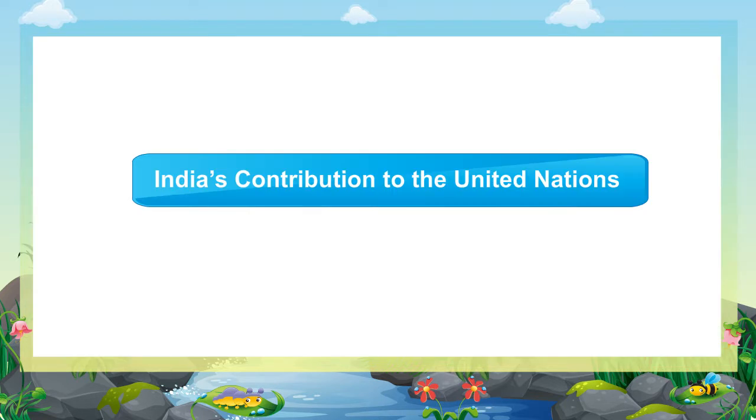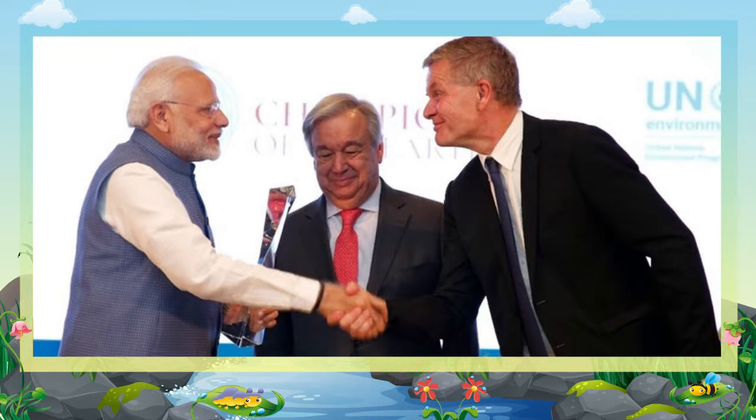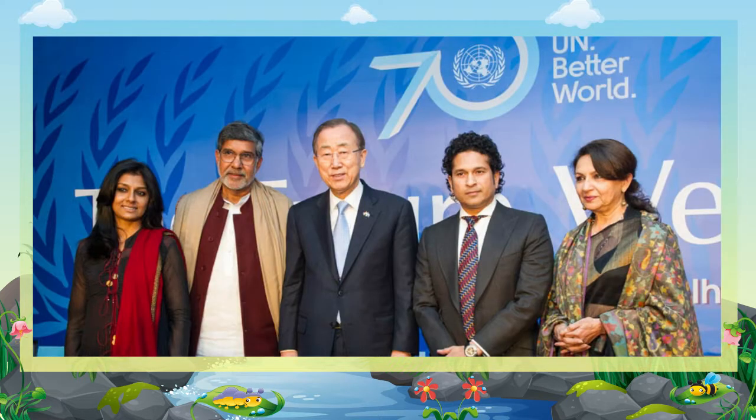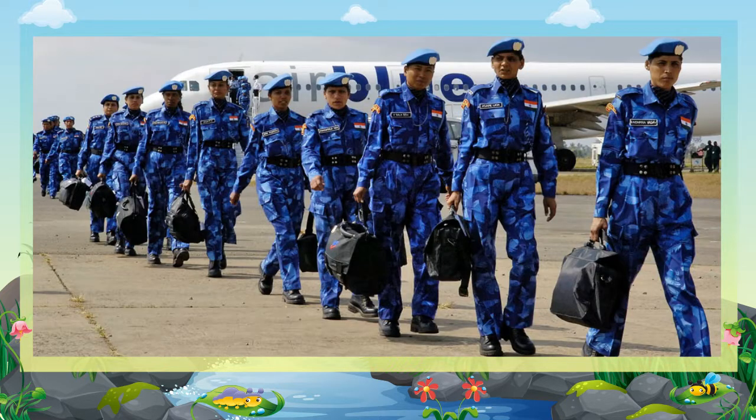India's contribution to the United Nations. India has been a member of the United Nations since its formation in 1945. It has always actively supported and cooperated with UN whenever the need arose. Some of the main achievements and efforts of India are as follows. Indian armed forces have been used as peacekeeping forces in Middle East and Cyprus, Congo and Sudan.